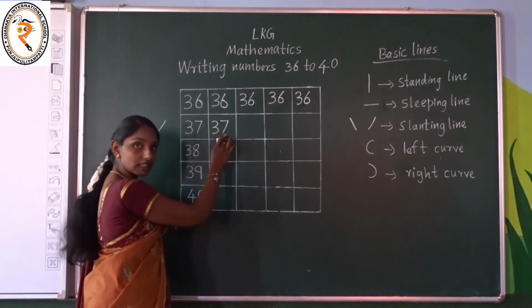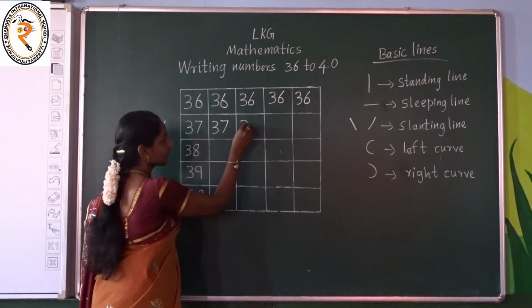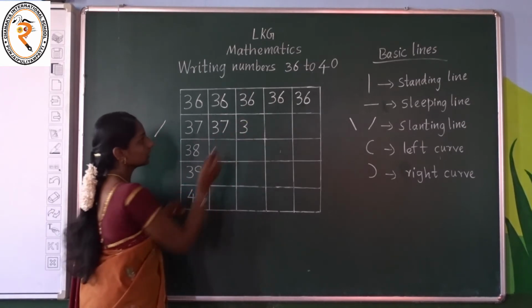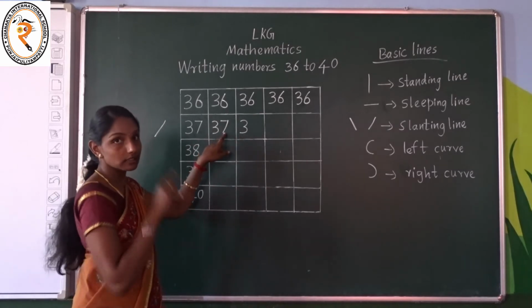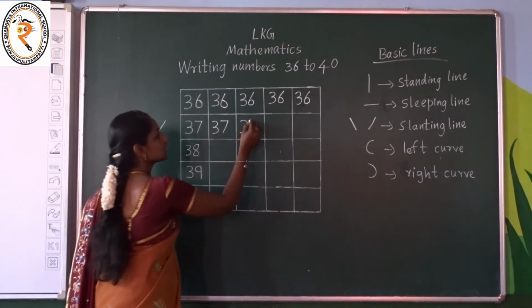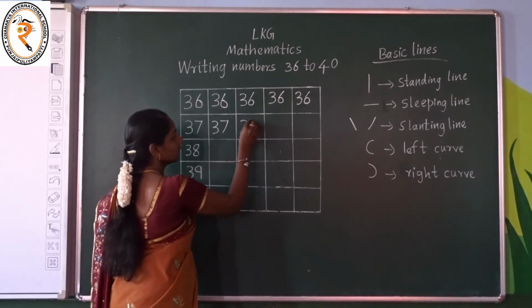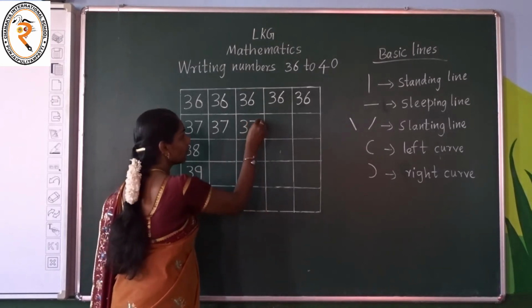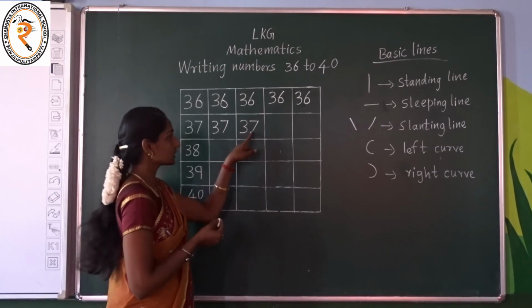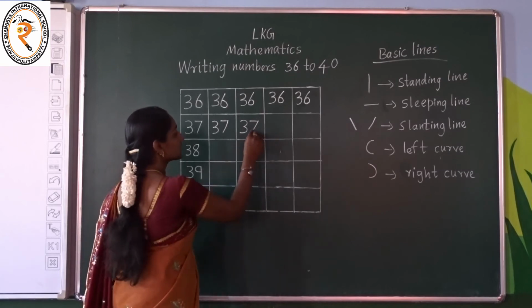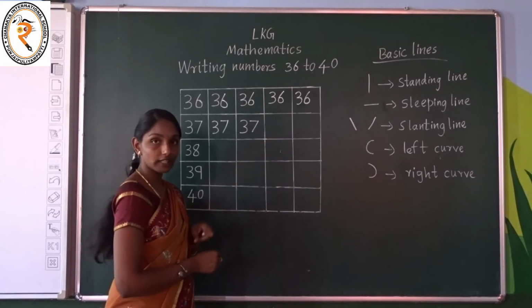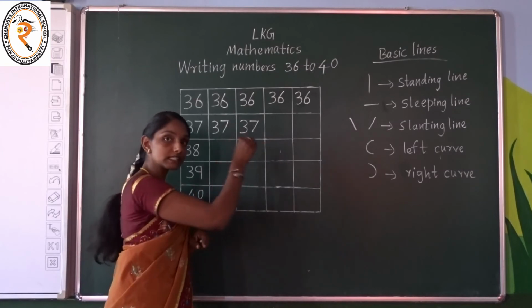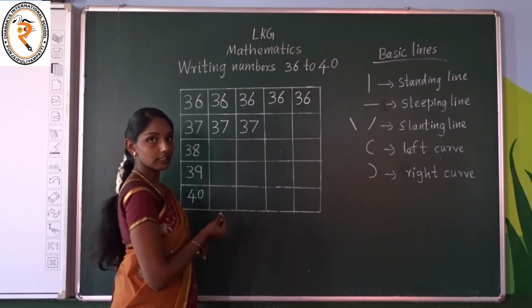3 7 37. First write number 3, for which we put 2 right curves. Next, what? Number 7. First start at the point, a sleeping line and one slanting line. What is it? Number 7. 3 7 37. Is it clear? Are you ready to write the number 37? First write the number 3 and then write the number 7.